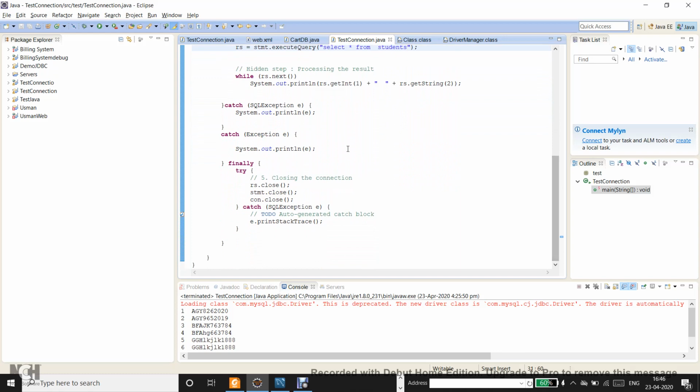So can someone tell me why we are using these close statements inside a finally block and not within the try and the catch block? You can answer in the chat box. Why are we using these close statements, rs.close, stmt.close and con.close, within the finally block and not within the try or the catch block, or both, or outside the try catch block?